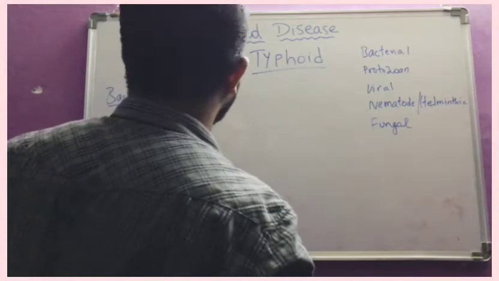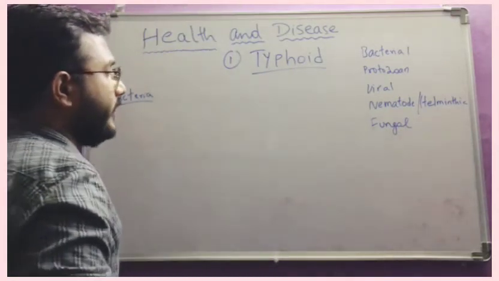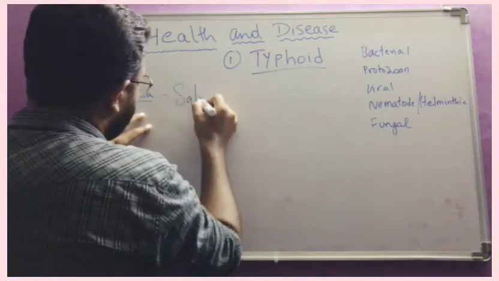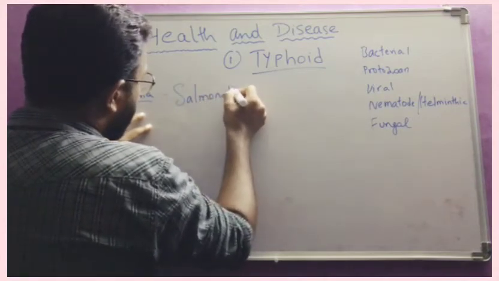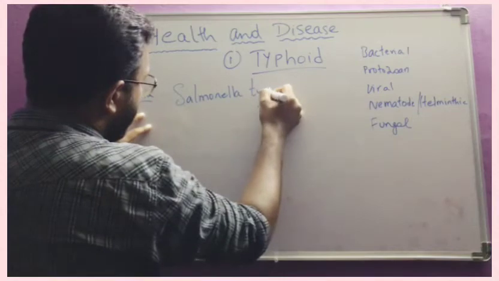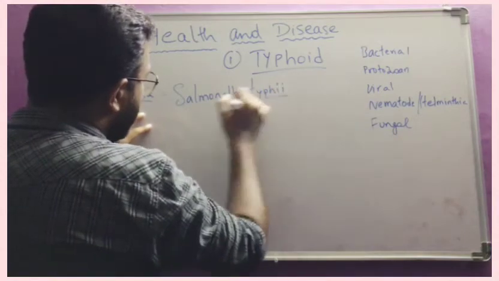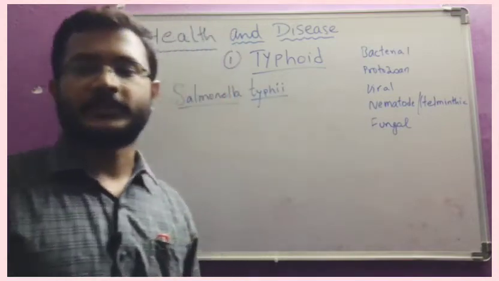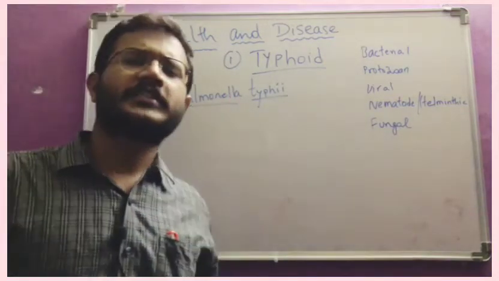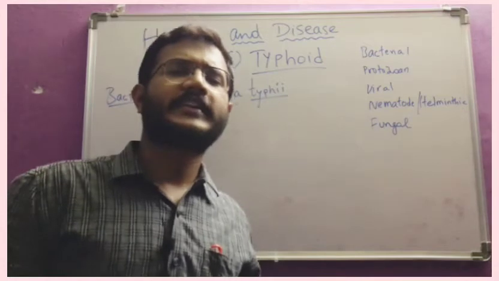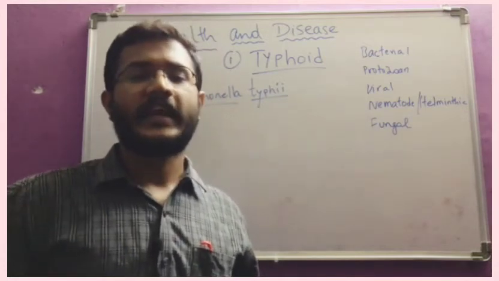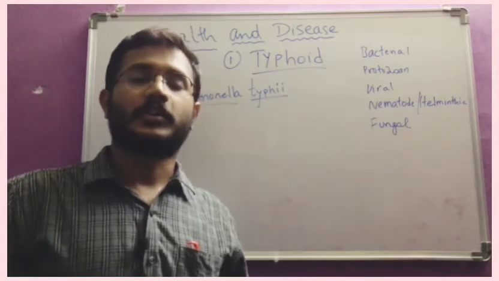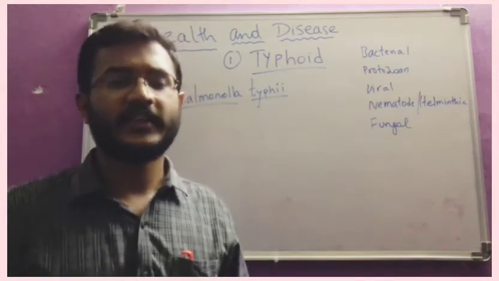So we will now see a bacterial disease, that is typhoid. It is caused by the bacteria Salmonella typhi. What are the symptoms? It causes heavy fever, 103 degrees Fahrenheit to 105 degrees, and at most typhoid will lead to the death of the person also. So it is a very dangerous disease.